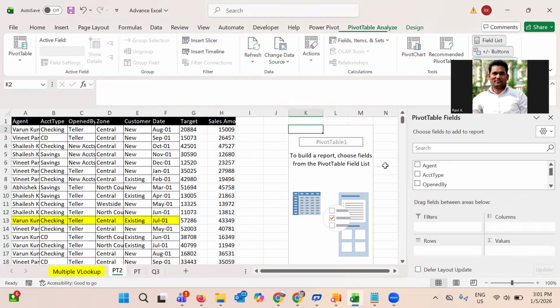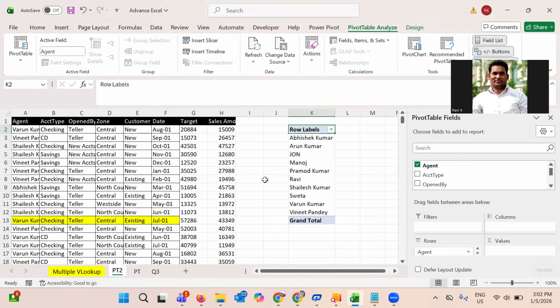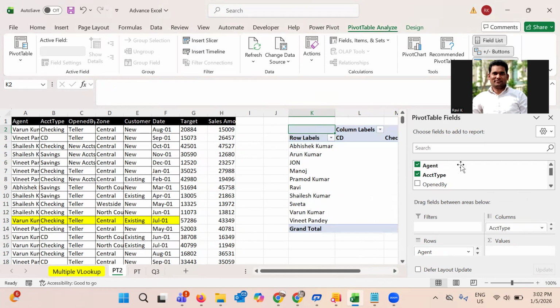Second, decide which columns you want. I don't want to see all the columns, so I'll take the account type column.